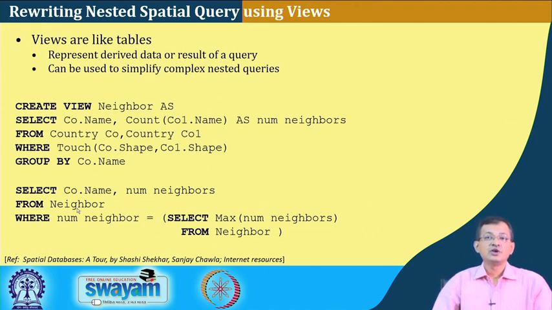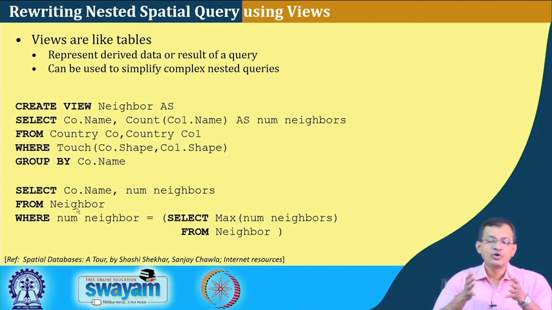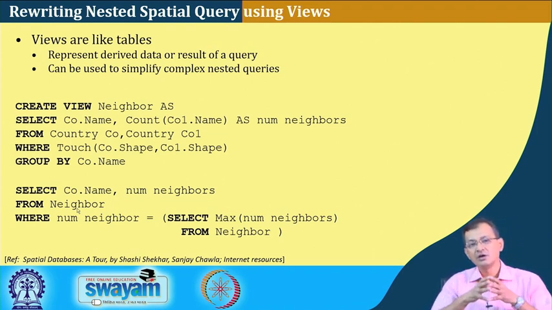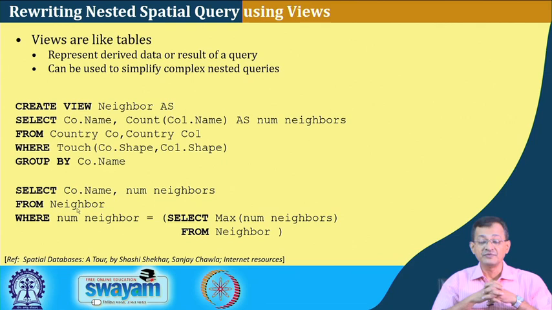So, what we tried to see in today's discussion is that for spatial query requirements, or spatial SQL, we require something more in order to serve these queries.